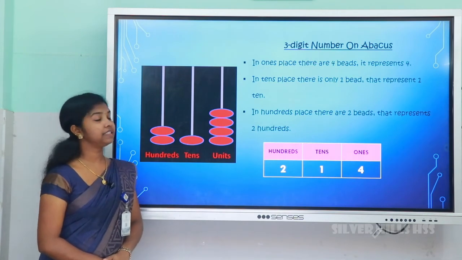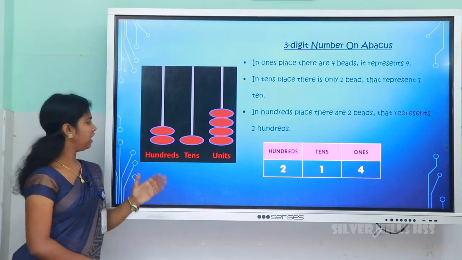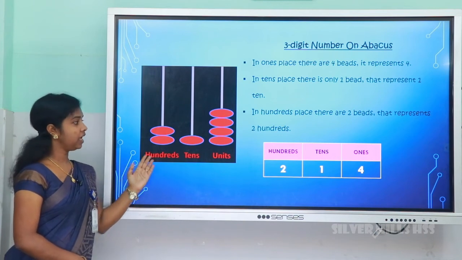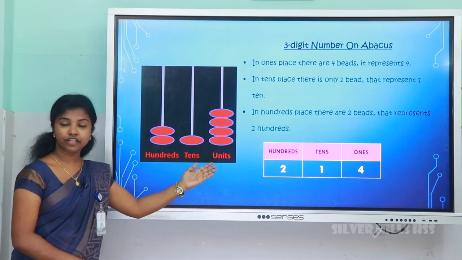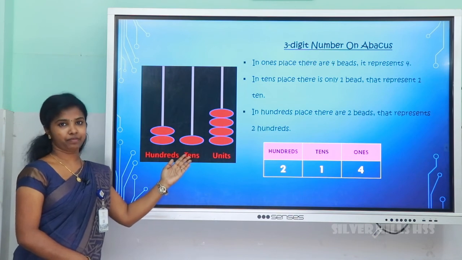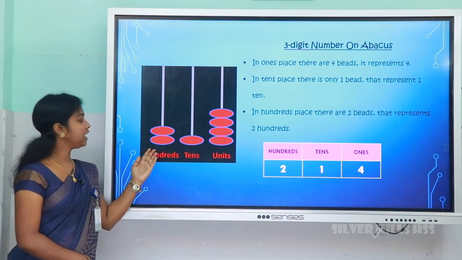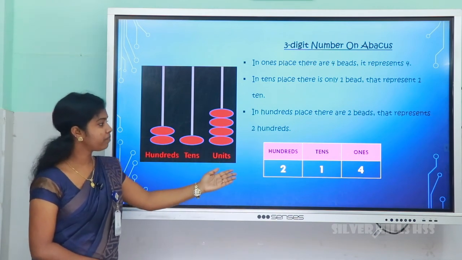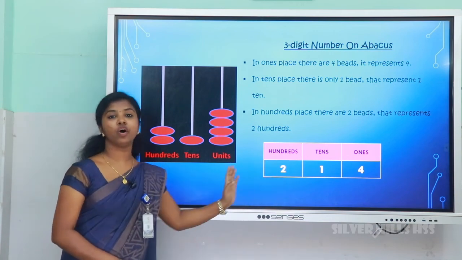Next, 3-digit numbers on the abacus. Look at this. Here is ones, tens and 100. In the ones place there are 4 beads. So it represents 4. And look at the tens place. It's only 1 bead, right? And the next place, 100. Here is only 2 beads. So 200. Now we got the number 214. The number is 214.